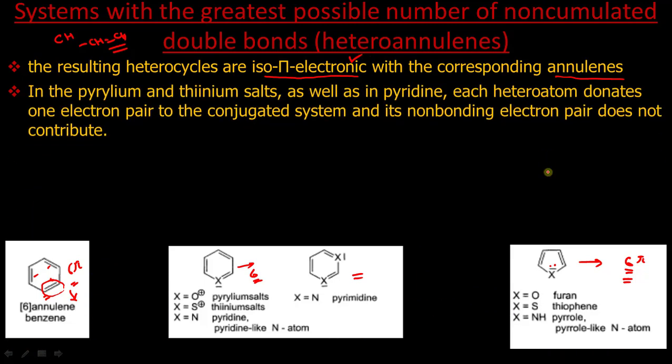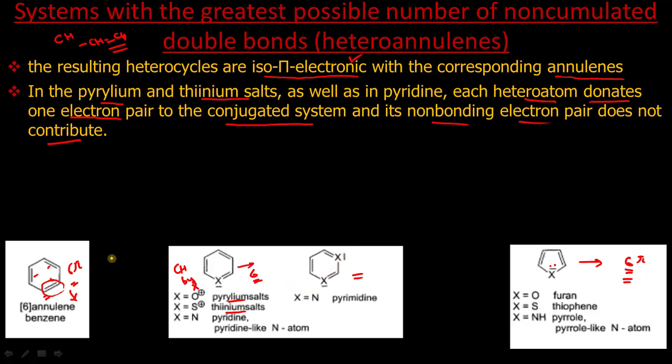Now, how is it possible? In pyridinium and pyrylium salts, which are obtained by replacing this CH by X, the heteroatom donates one electron to the conjugated system, and its non-bonding electron pair does not contribute. Let us understand this with the example of pyridine.